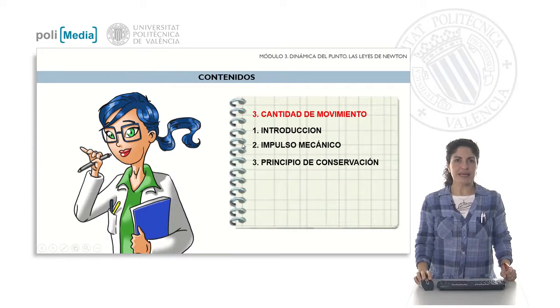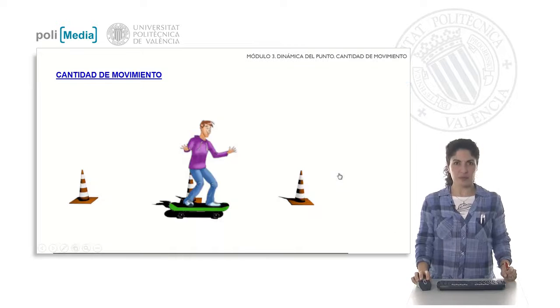What we are going to do is to see the importance of using this magnitude of the quantity of motion. A new magnitude will also appear, the mechanical momentum, and we will enunciate another principle that we need to evaluate very well the problems in classical dynamics, which is the principle of conservation of the quantity of motion.